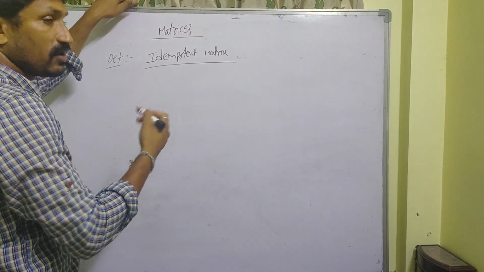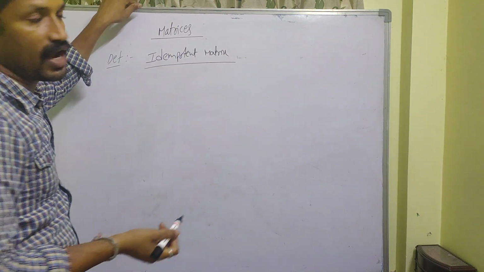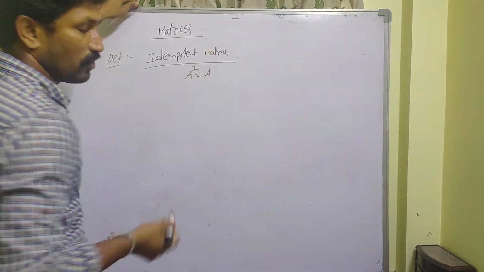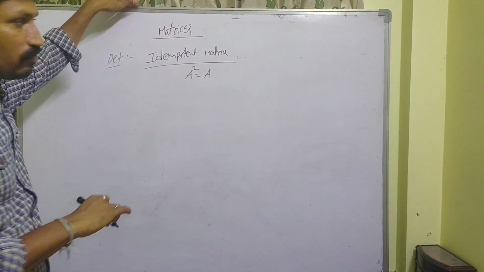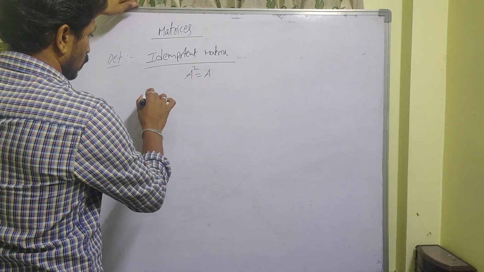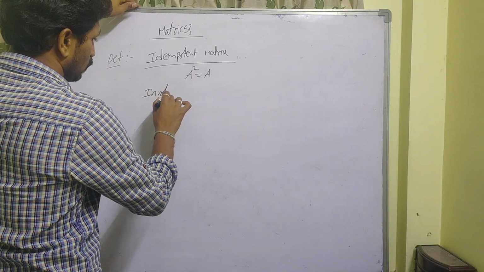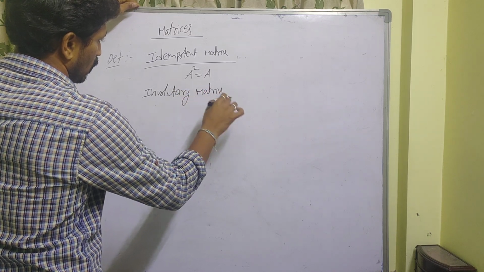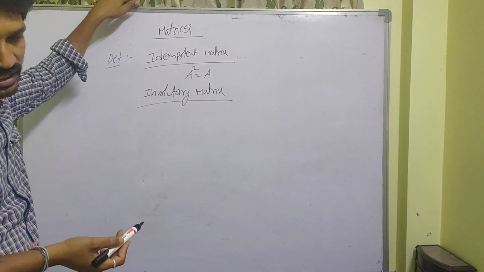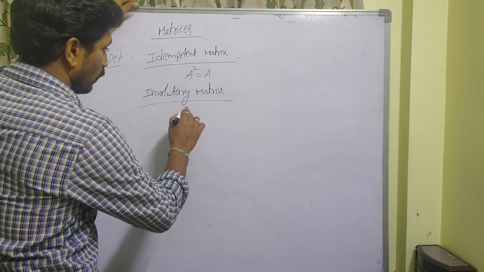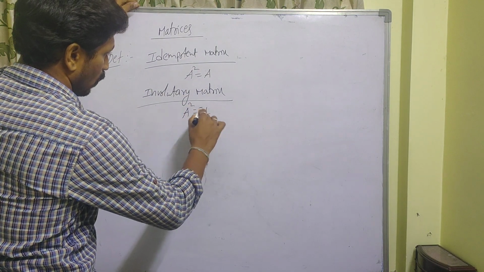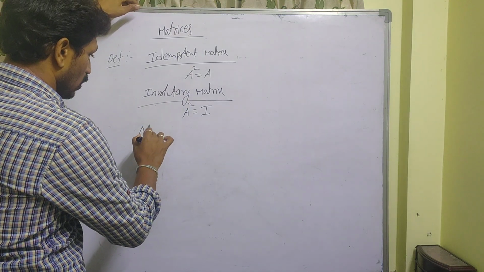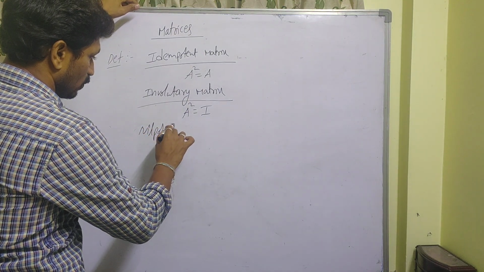Okay, a square matrix A is said to be idempotent if A square is equal to A, if you get the same matrix again. Okay, next, involutory matrix. A square matrix A is said to be involutory if A square is equal to I. Okay, next one, nilpotent matrix.